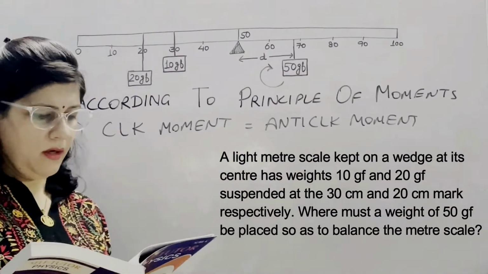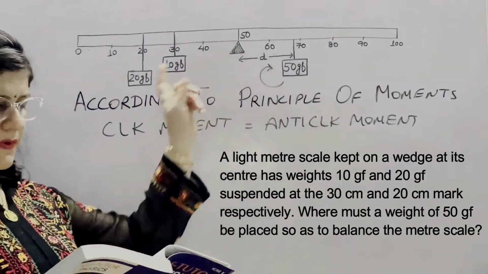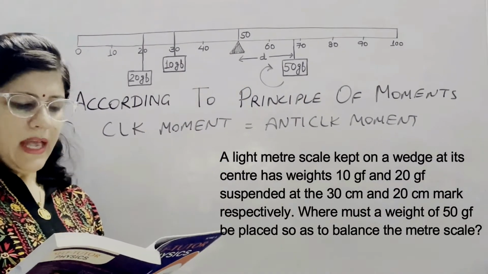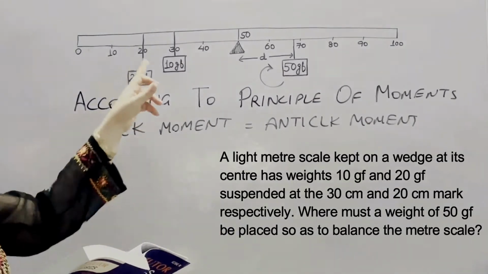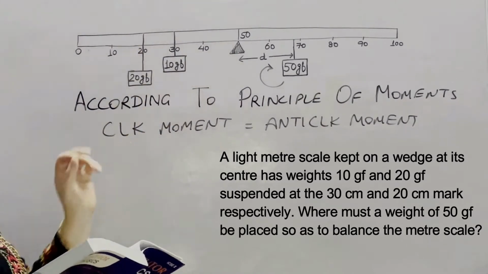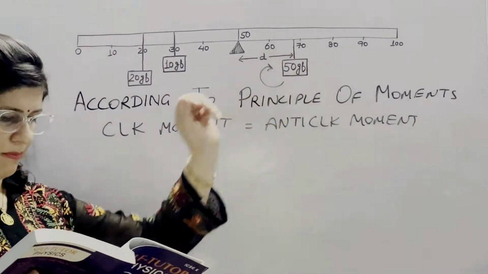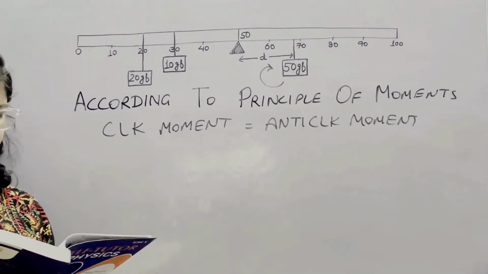In the next numerical, a light meter scale is kept on a wedge at its center. At its center means 50 centimeter. It has weights of 10 gf, 10 gf and 20 gf suspended at the 30 centimeter mark and 20 centimeter mark respectively. Where must a weight of 50 gf be placed so as to balance the meter scale?